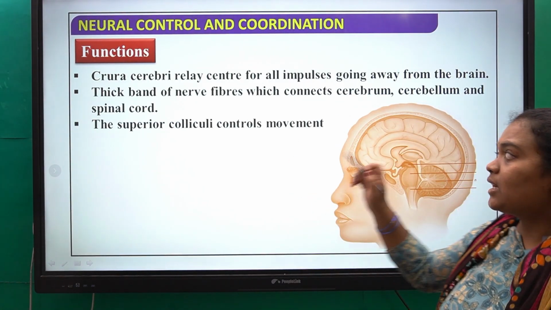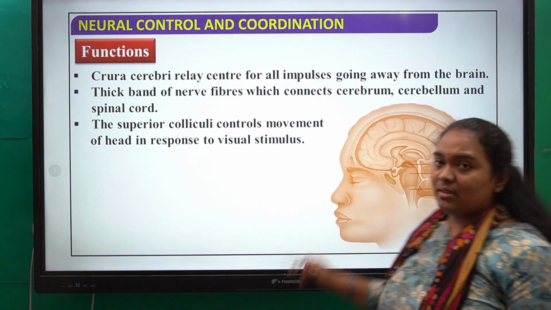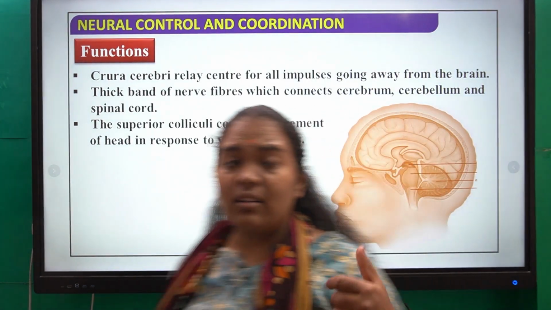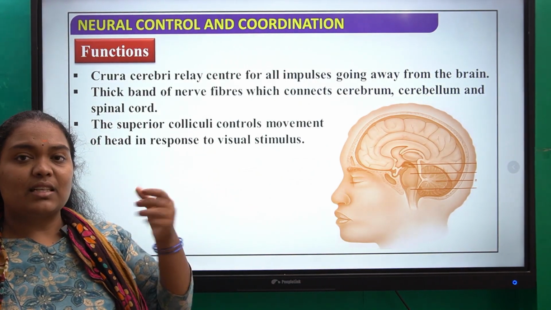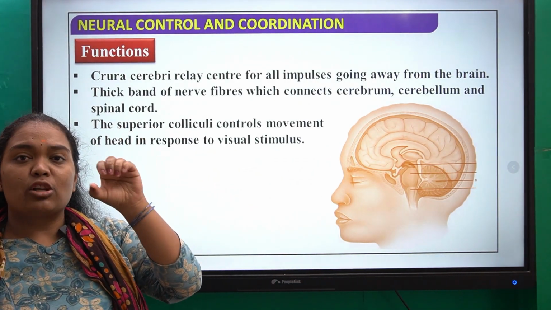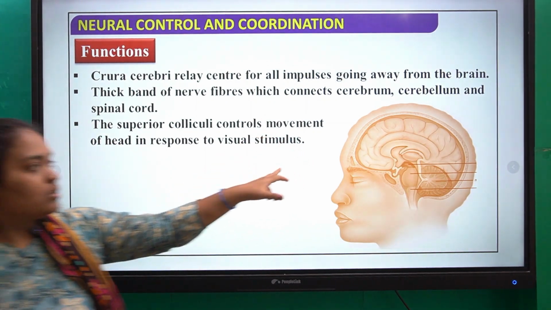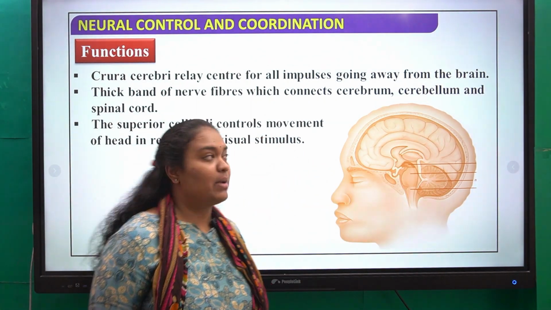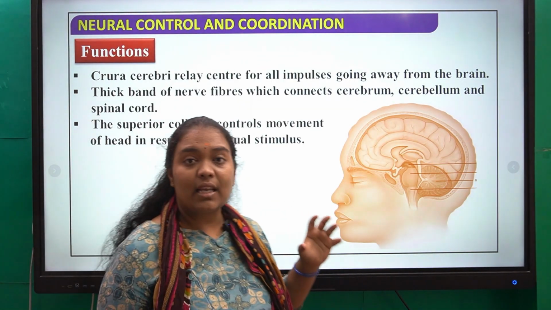Next, thick bands of nerve fibers which connect the cerebrum, cerebellum and the spinal cord. So this crura cerebri is nothing but a thick band of nerve fibers. It is thick and it is a bundle of nerve fibers which are connecting what? The cerebrum, then the cerebellum and also the spinal cord. So all these three are uniting in one place.